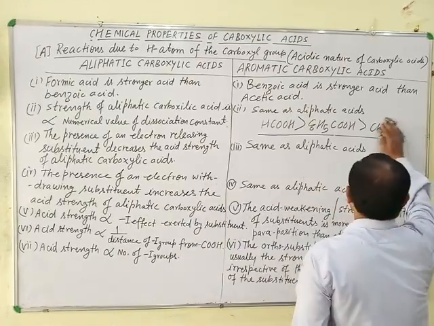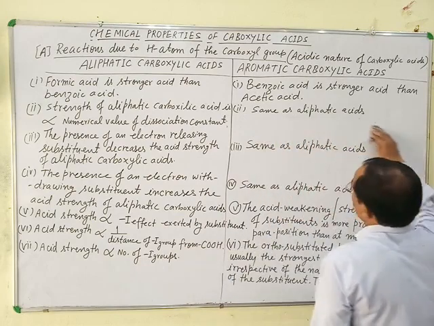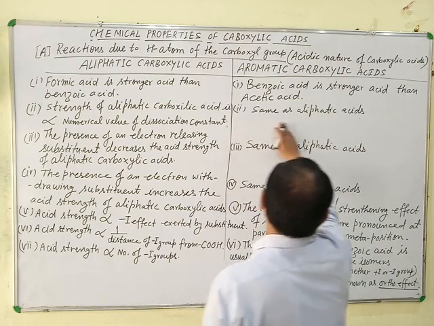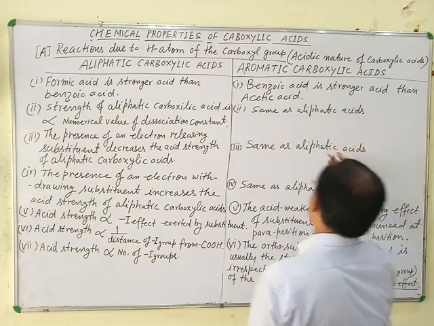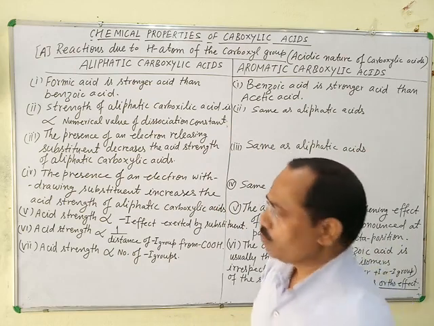What is the dissociation constant or ionization constant? Aliphatic carboxylic acids as well as aromatic carboxylic acids both get ionized in aqueous solution.